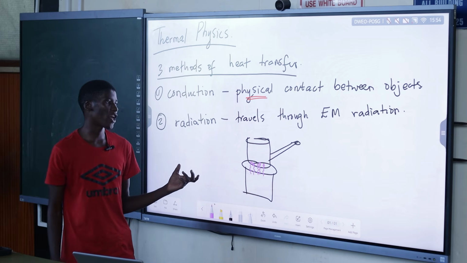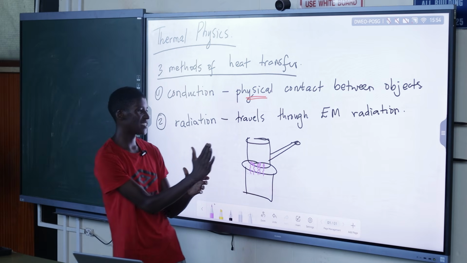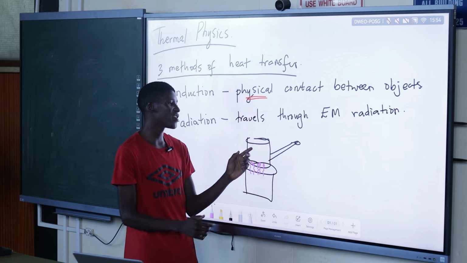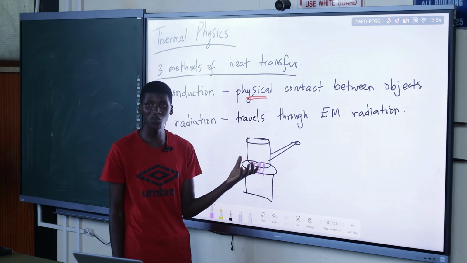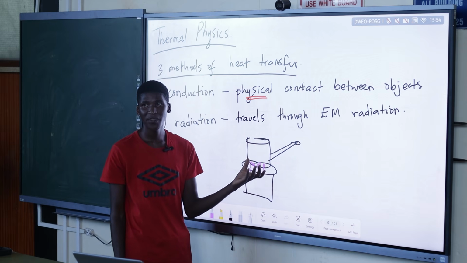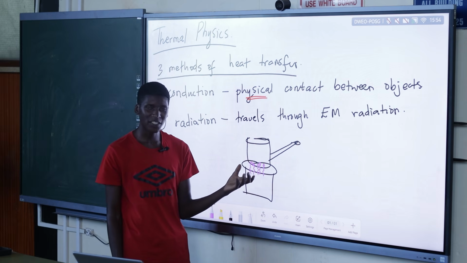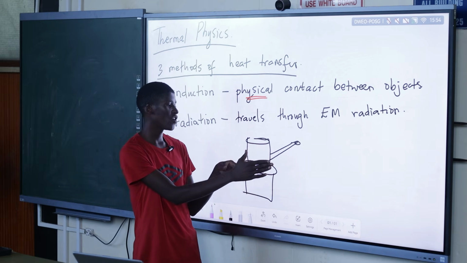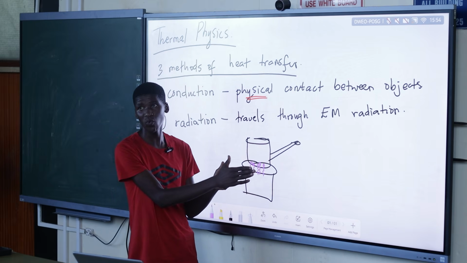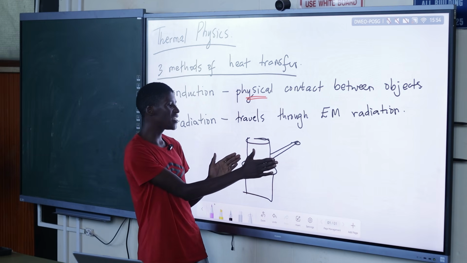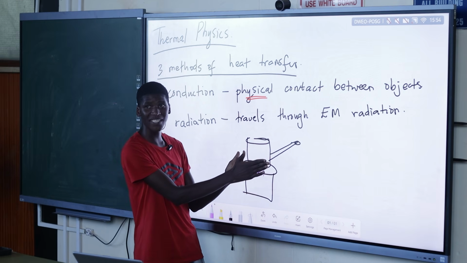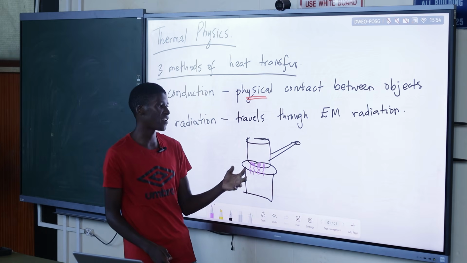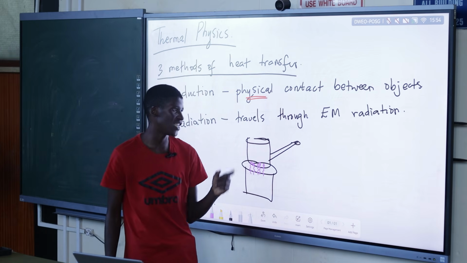So radiation, what about it? If you place your hand just a distance away from the pot, without any physical contact, you're going to feel the heat there. Yes, because the heat is being radiated from what? From the pot, or you can say from the stove towards you. So there is no need for physical contact, but still heat is being transferred. So it is being transferred by the electromagnetic radiation.